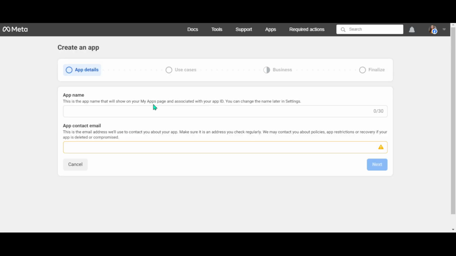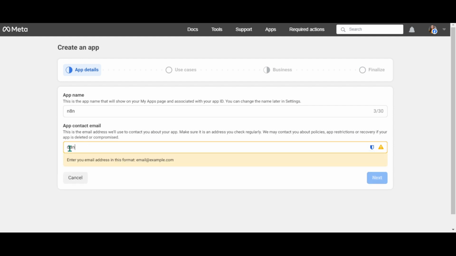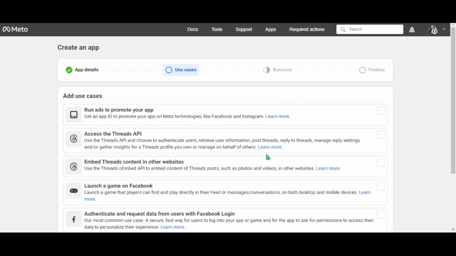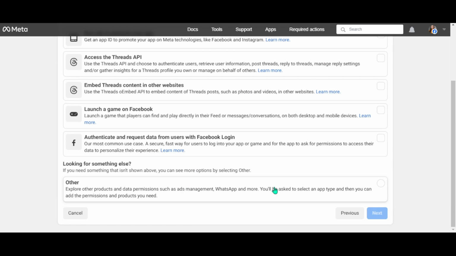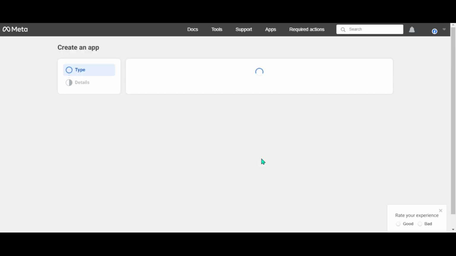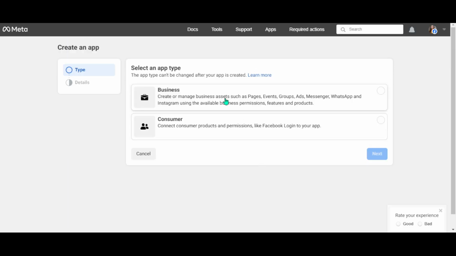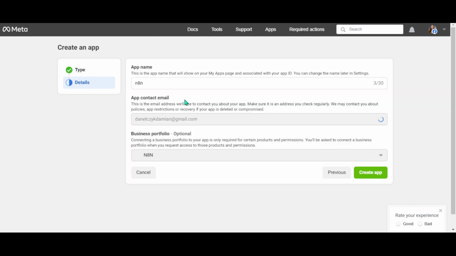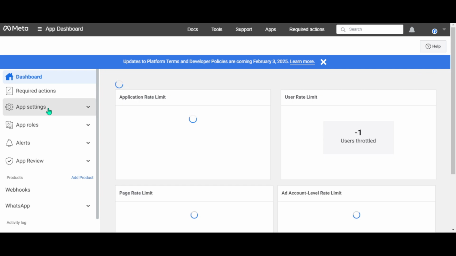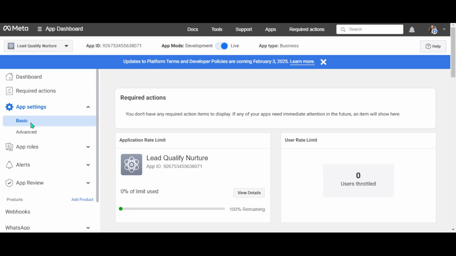Here you have to provide an app name. So let's say N10, app contact email. Then click on Next. Scroll down. Choose Other. Next. Business. Next. And create an app. Now click on the app you created. App settings. Basic.